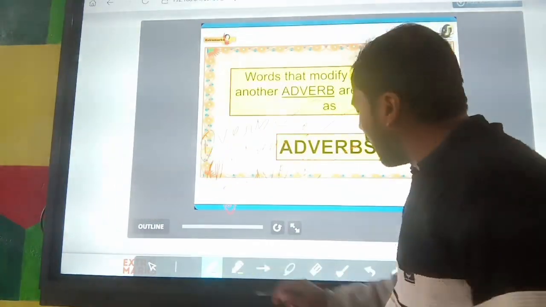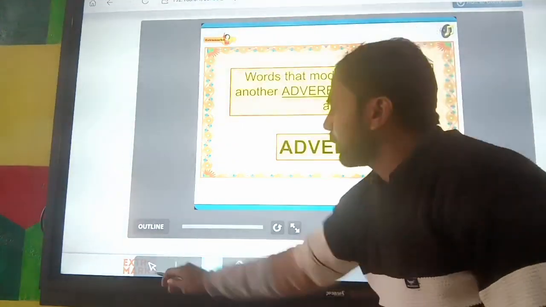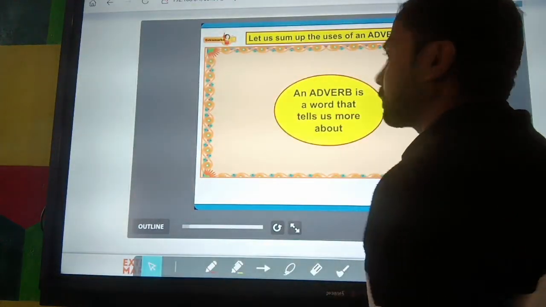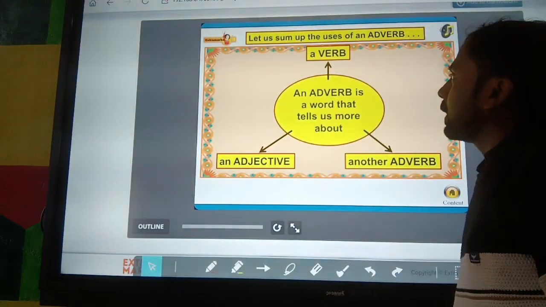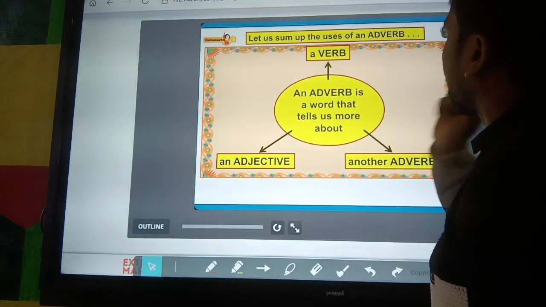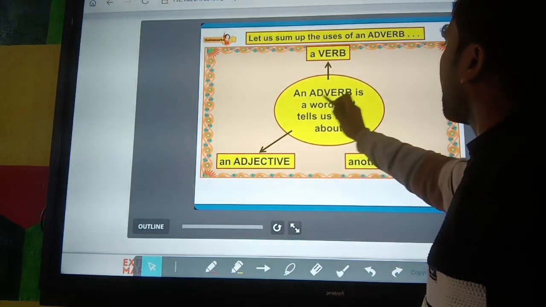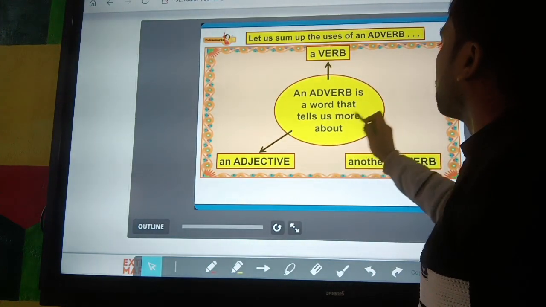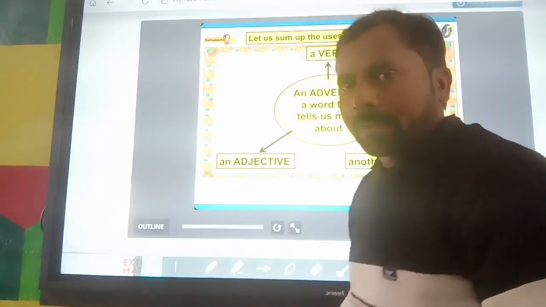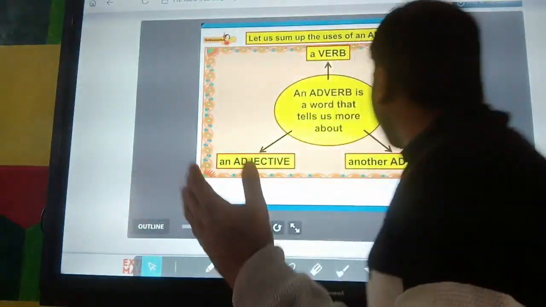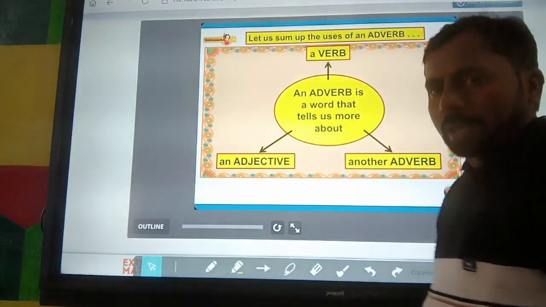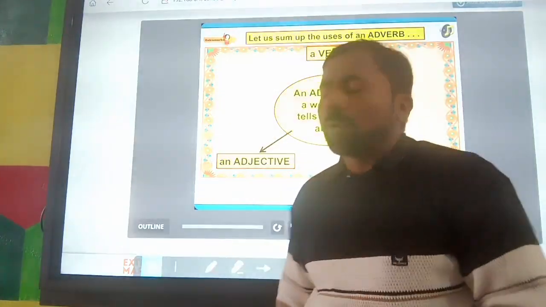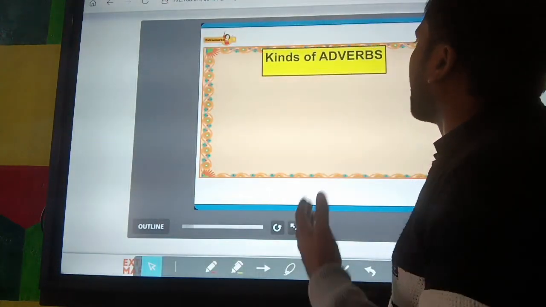I hope you all understand it. Next, let us sum up the uses of the adverb. An adverb is a word that tells us more about the adjective, more about the adverb, and also says something about the verb.